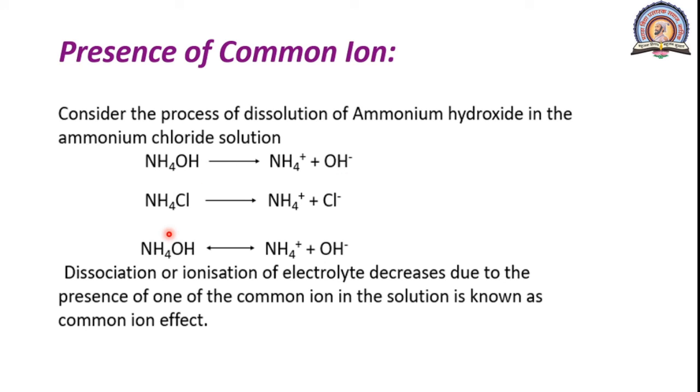And when we dissolve it in an ammonium chloride solution, ammonium chloride itself is a salt which gets completely dissociated into NH4+ and Cl-. So as there is already a presence of NH4+ ion in our solution, the dissociation of NH4OH gets suppressed. That means it gets decreased. Why? Due to the presence of NH4+ ion already in the solution.